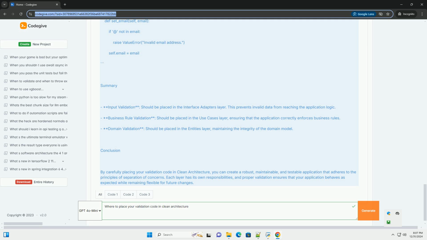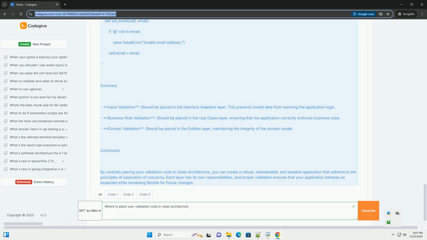If self.user_repository.username_exists(user_input['username']): raise ValueError('Username already exists'). Proceed with registration logic. user = User(username=user_input['username'], email=user_input['email']). self.user_repository.save(user).